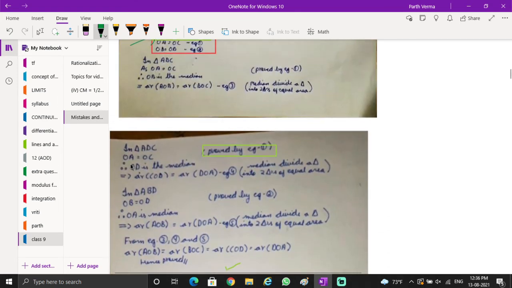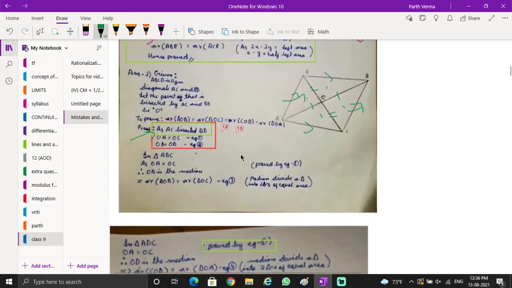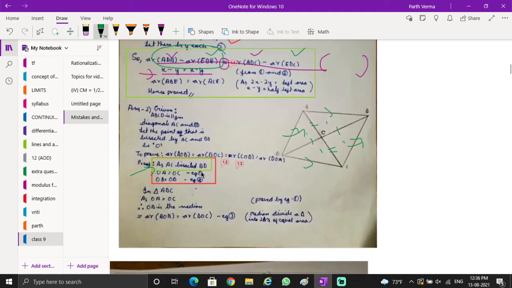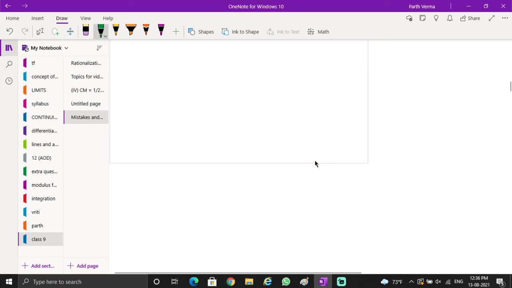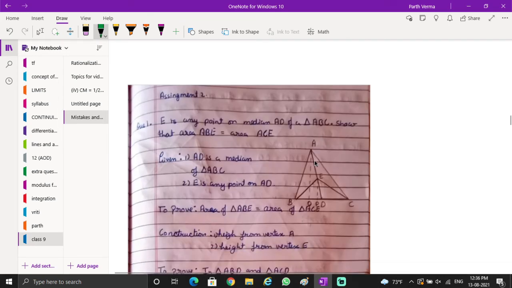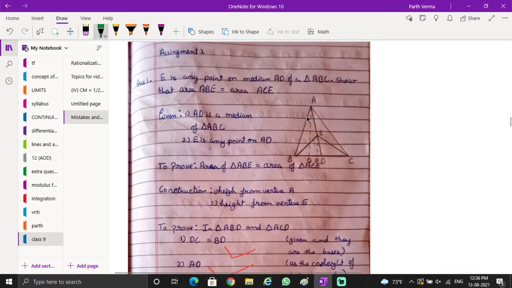Here you're writing OA equals OC proved by equation 1. Where did you prove it? You did not prove it. You're using this fact, and you can write here that the diagonals of a parallelogram bisect each other. Okay, now I'm going through the presentation that I loved. Here, although I didn't ask for it, there's no need to write it, but yes, it is beautifully explained. See, in these triangles, the ABD is equal in area to ADC.